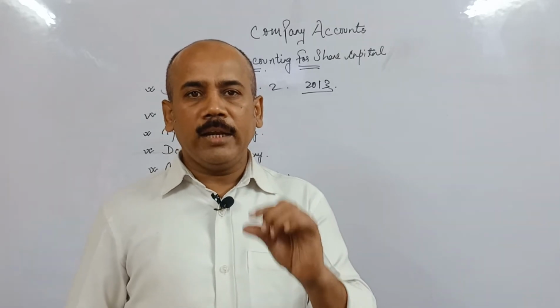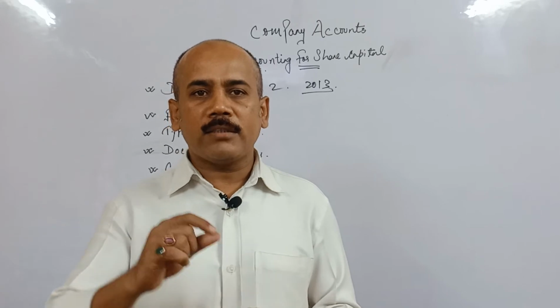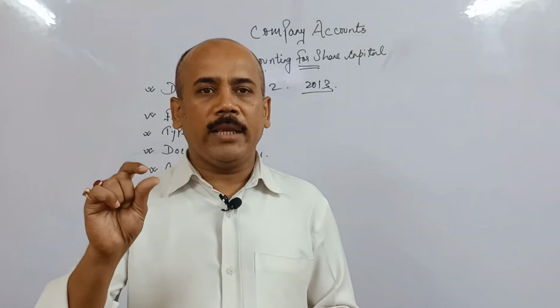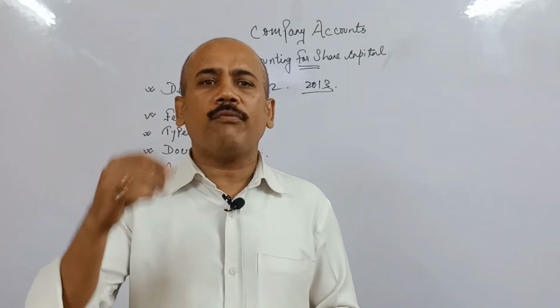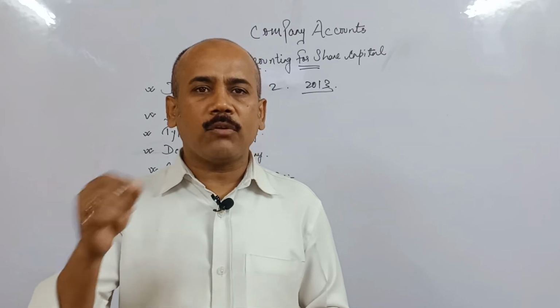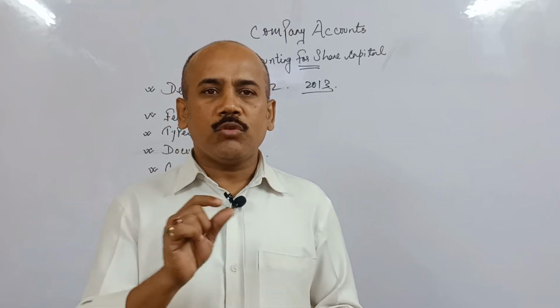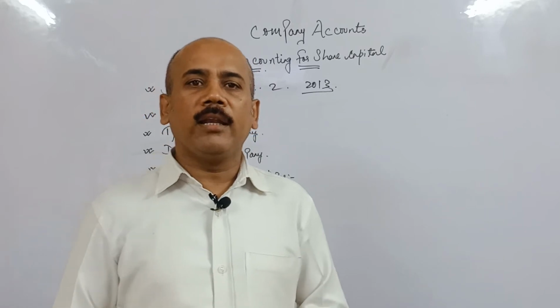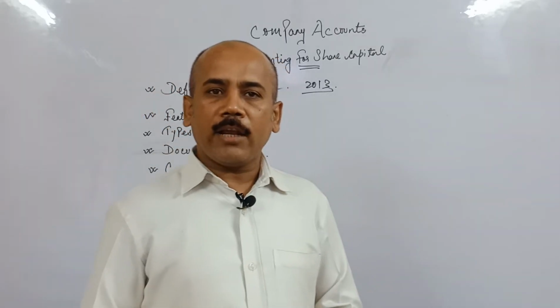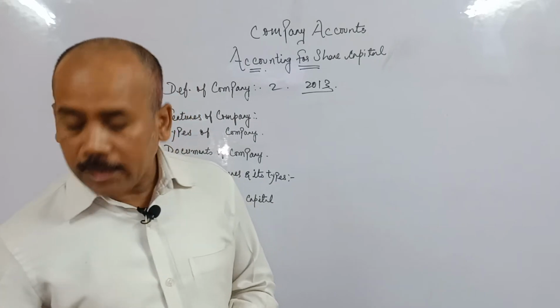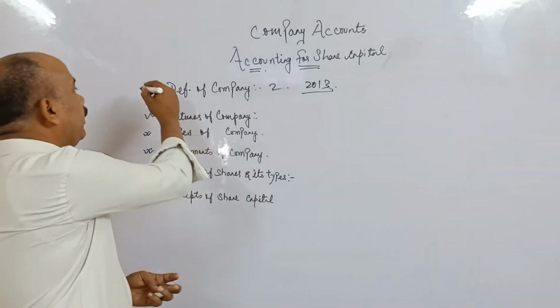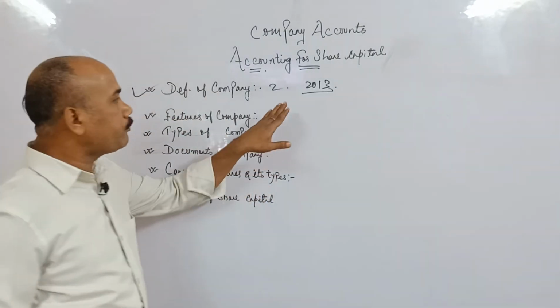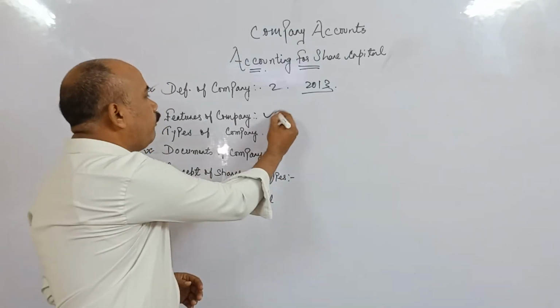Definition. First, the definition of company. What says section 2A or section 2 of the Indian Companies Act 2013 says a joint stock company is an artificial person created by law, having a separate legal entity, perpetual succession and a common seal. Clear? So here we have an idea regarding definition of company. Okay? Next, what are the features of company?